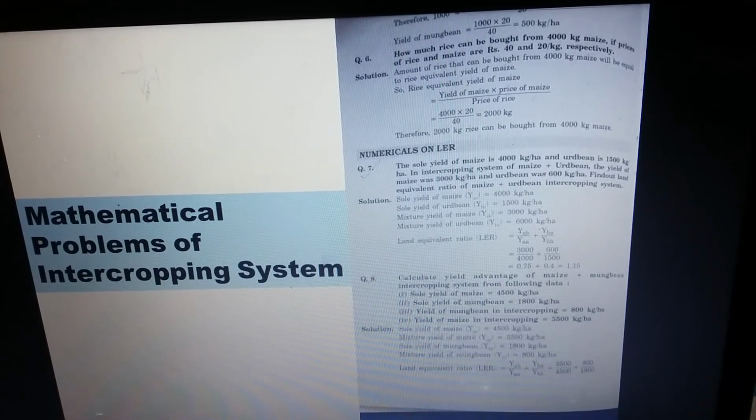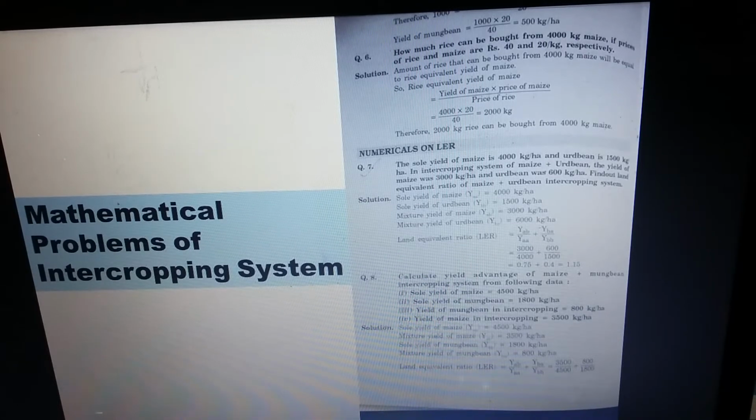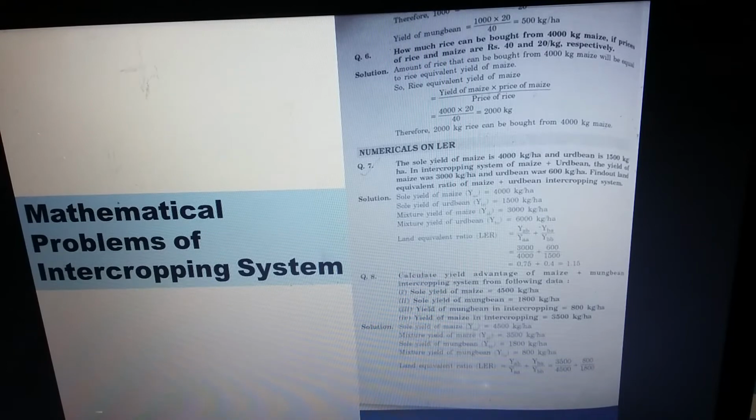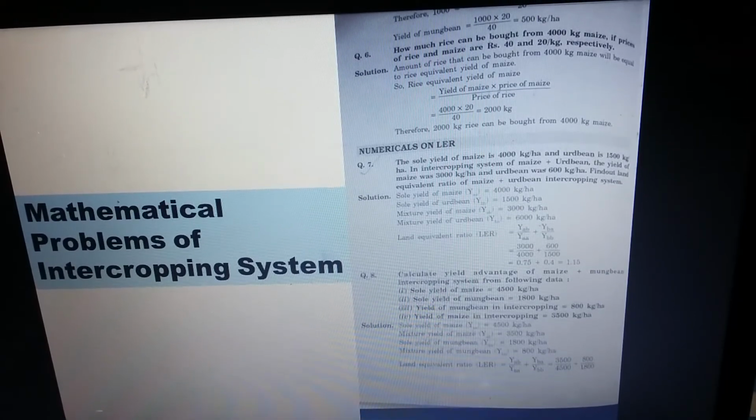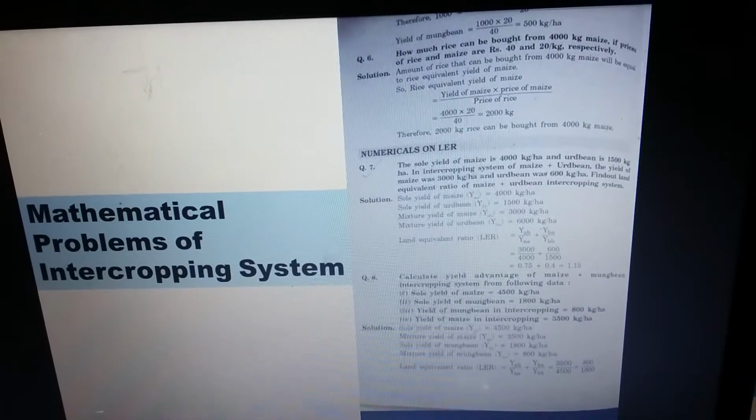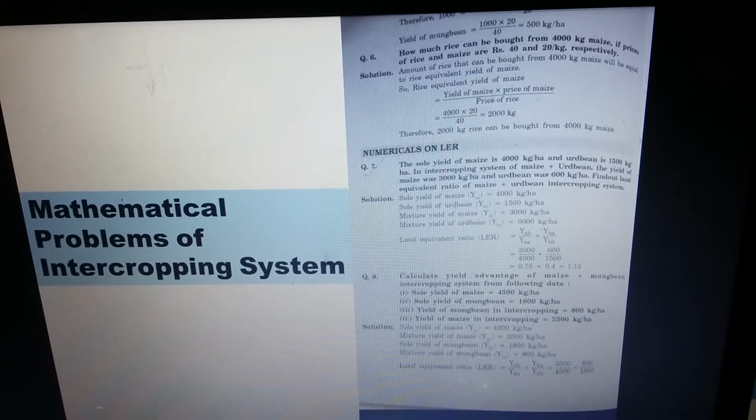So coming to the next problem, that is question number 8. Calculate the yield advantage of the maize plus mung bean intercropping system from the following data. Sole yield of maize is 4500 kg per hectare. Sole yield of mung bean is 1800 kg per hectare. Yield of mung bean in intercropping is 800 kg per hectare. Yield of maize in intercropping is 3500 kg per hectare.